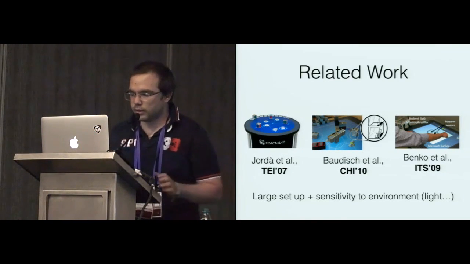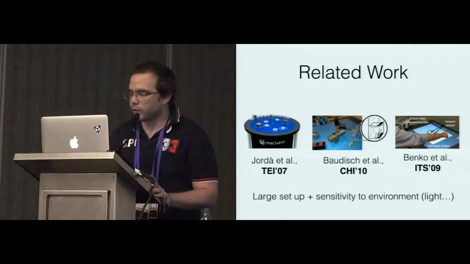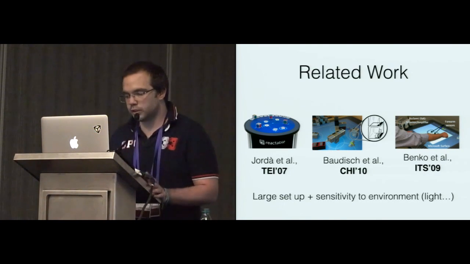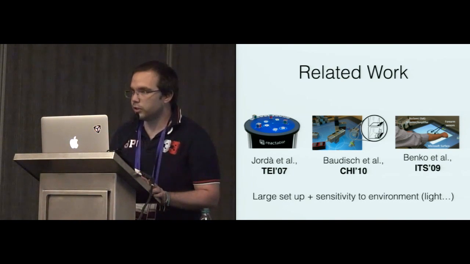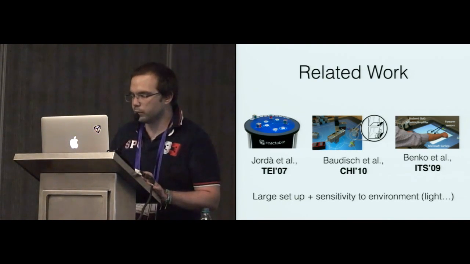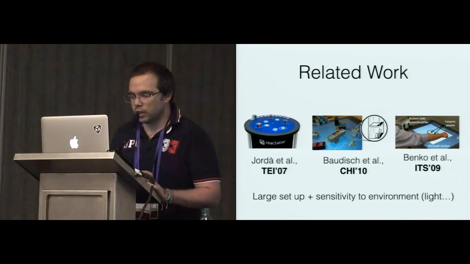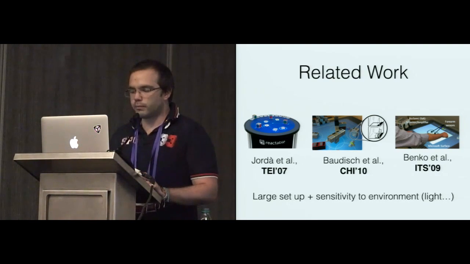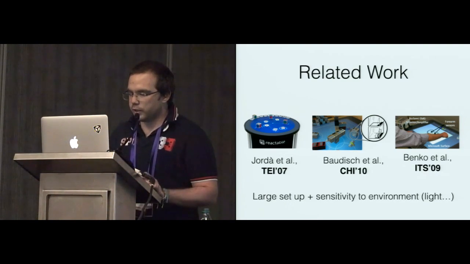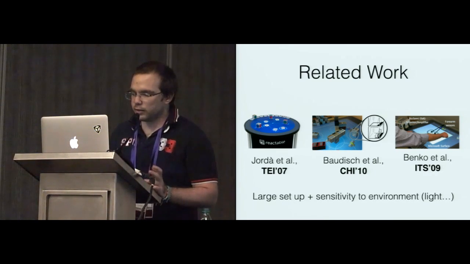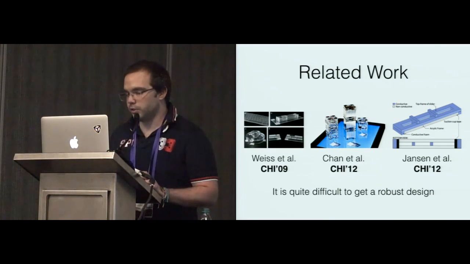Before describing the details of Touch Tokens, I will give a quick tour of existing approaches for building tangible interfaces. First, some projects rely on diffuse illumination tabletops. These are tables that are equipped with a camera below the screen, and that made it possible to implement computer vision algorithms to recognize both objects and hands in contact with the surface. The main problem with this technology is that it requires a bit of equipment and remains sensitive to the environment, such as lighting conditions.